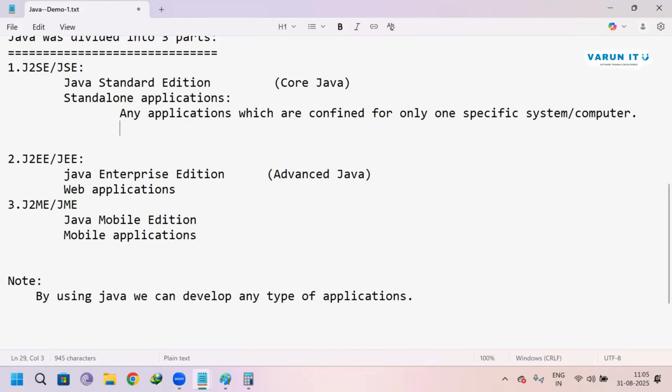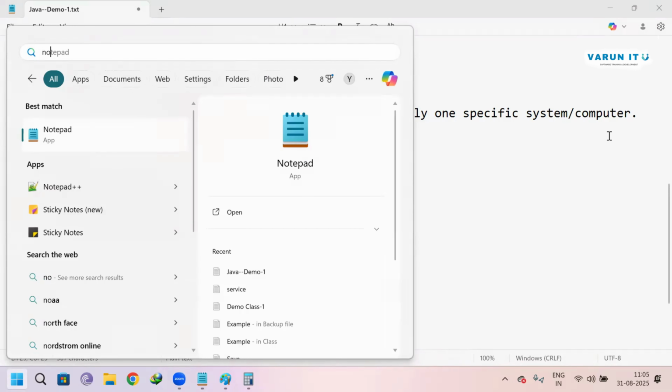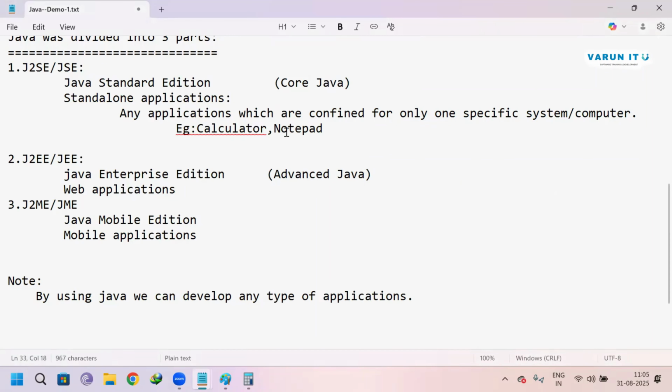Let me give examples. What are the examples? Now we have a calculator. Calculator is one example, and in the same way, Notepad. We have a Notepad, right? Whatever I'm typing is in Notepad. This Notepad, the calculator as well as Notepad, any application confined for only one specific system or computer is called a standalone application. These are the applications we are referring to as examples. These are called standalone applications.